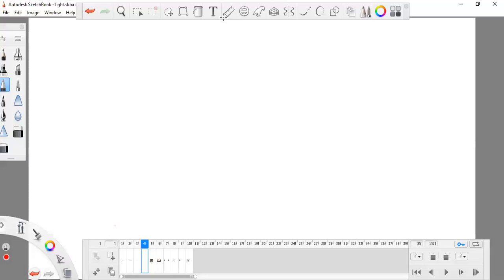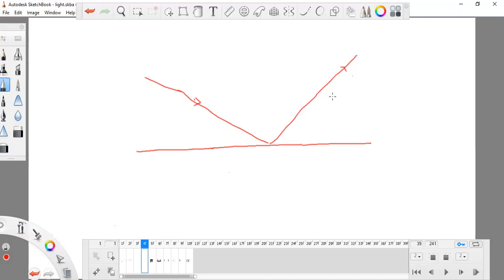Let me use a scale to draw a very straight line. Okay, it is straight. The light which is coming is known as the incident ray.